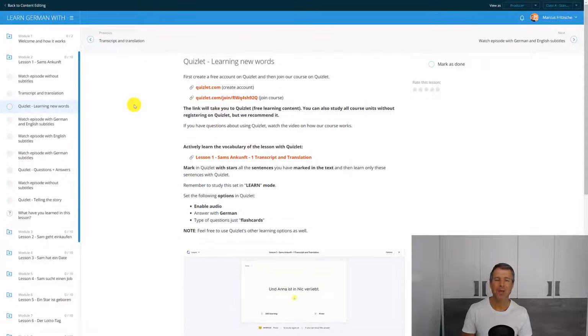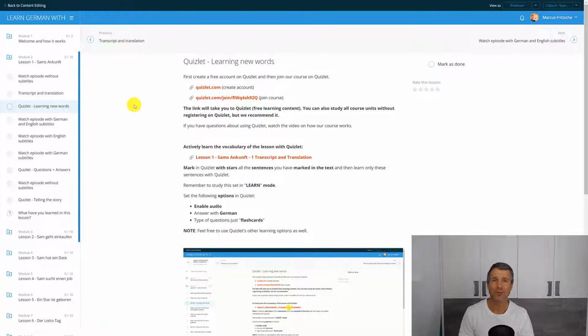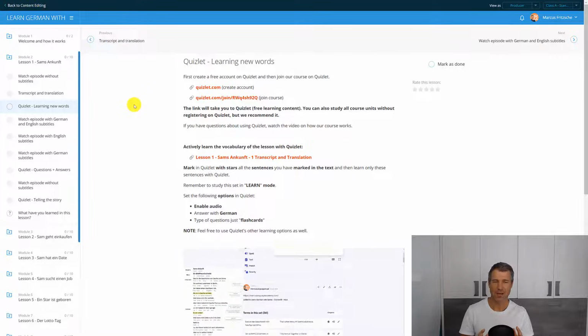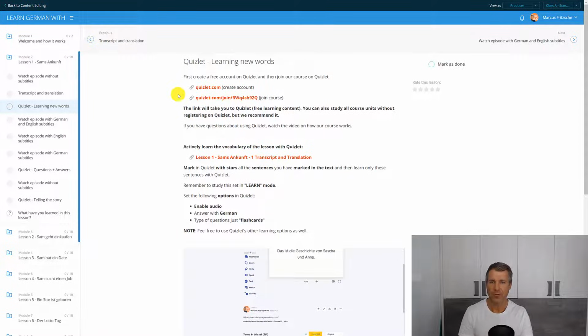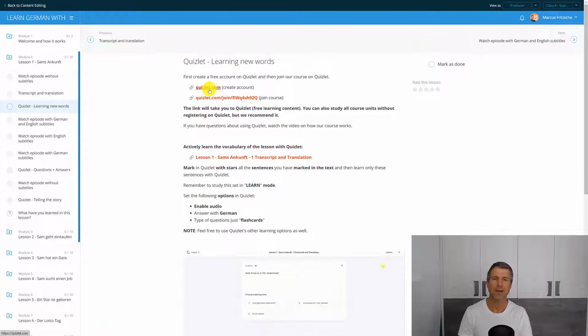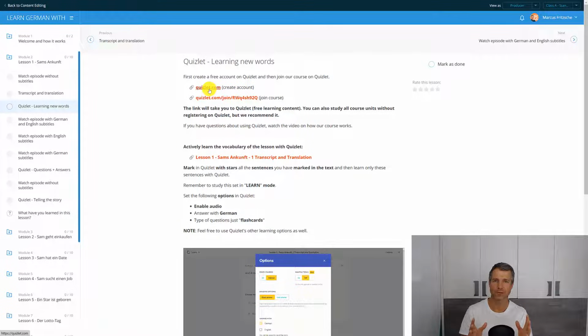In our next step, we will study all the new words using Quizlet. Quizlet is just a great tool to study information, and the basic version is completely free. You don't need the pro version. So first of all, you click here and you create an account on Quizlet.